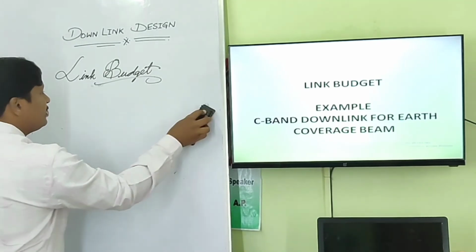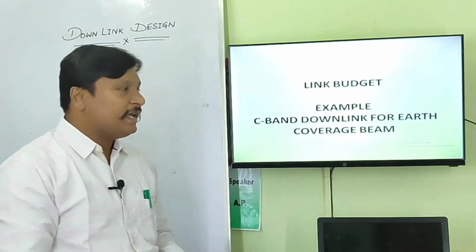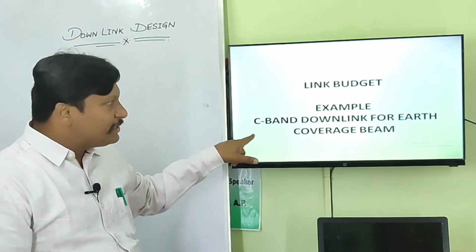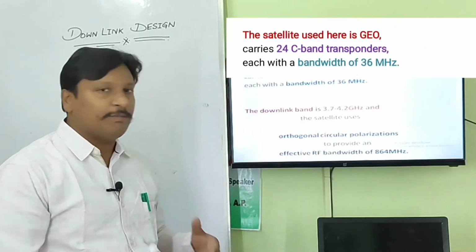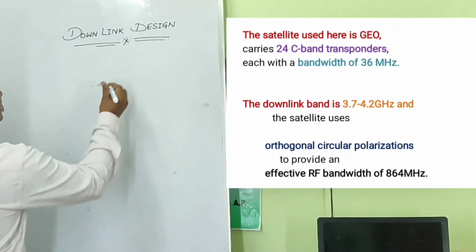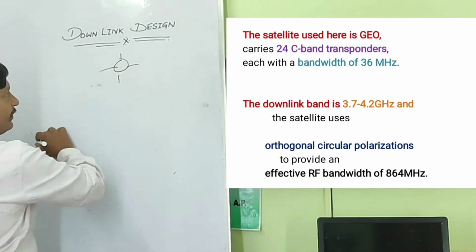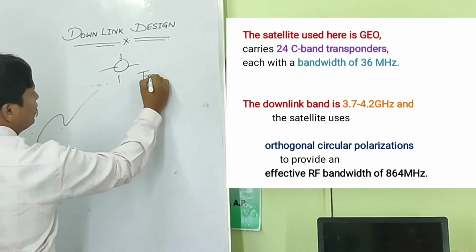Now let us understand link budget with a few examples. Let us see an example: C-band downlink for earth coverage beam. We can analyze it much better. As we know, there is a satellite, and this satellite has transponders.